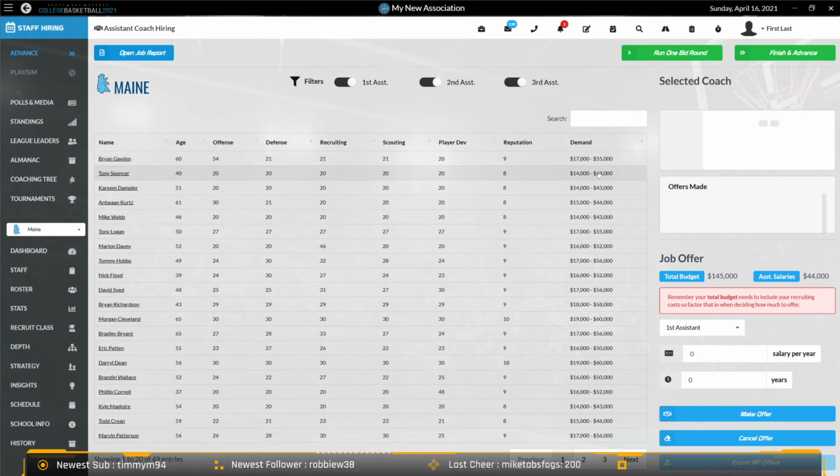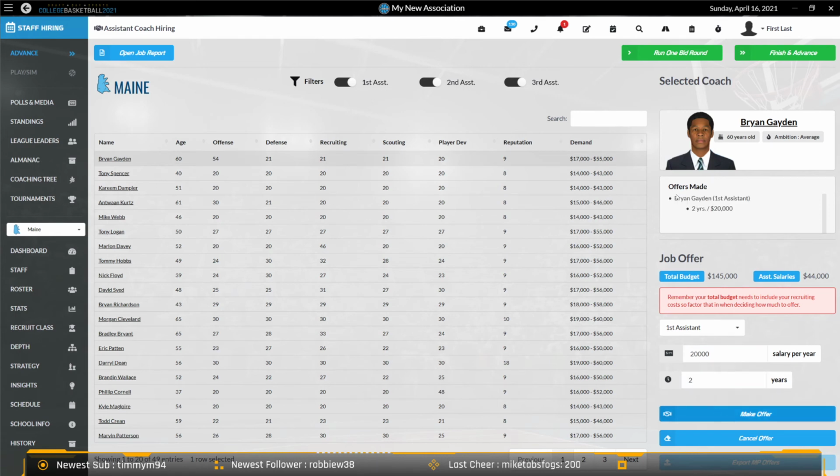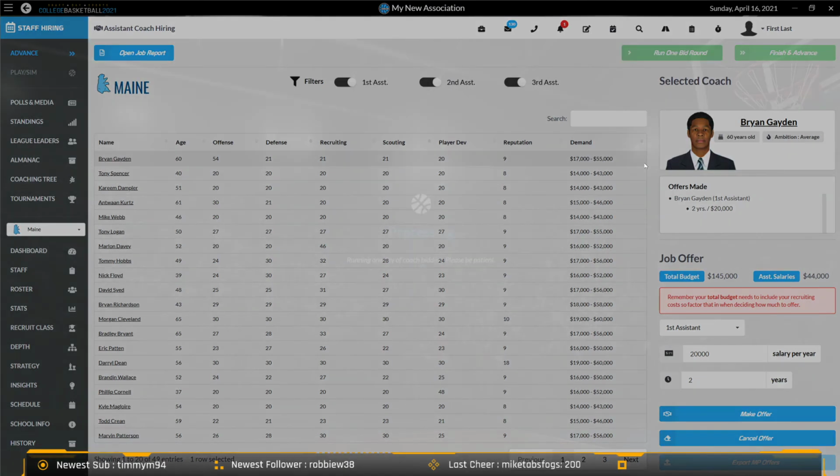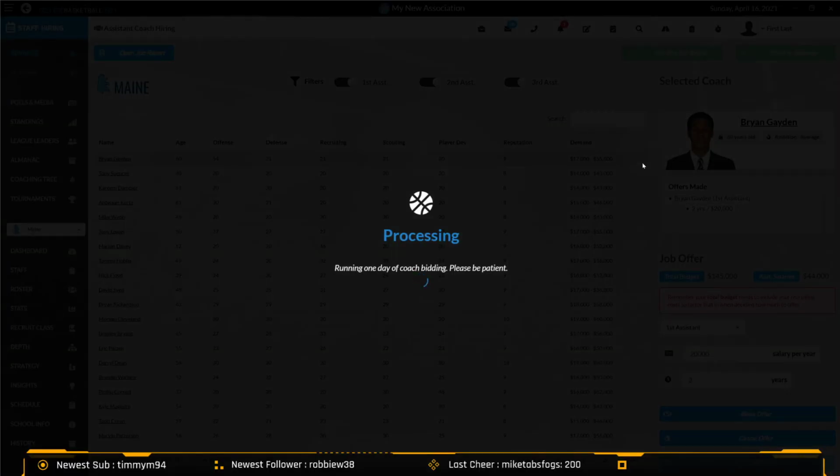And when you're looking at the demands here, the demand range is giving you a range of what they're looking for based on the job. So if I'm trying to hire this guy for a first assistant, he's not going to take $17,000 to be a top assistant. That's more of the range if he would be taking a third assistant job. The other thing I'm working on adding here is trying to give you some feedback as to why the guy doesn't accept the offer. So I'm going to lowball him, and he's not going to take this, I would doubt.